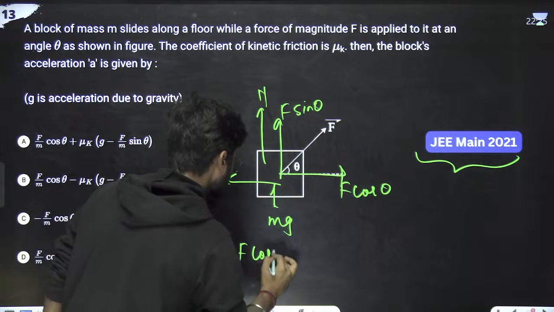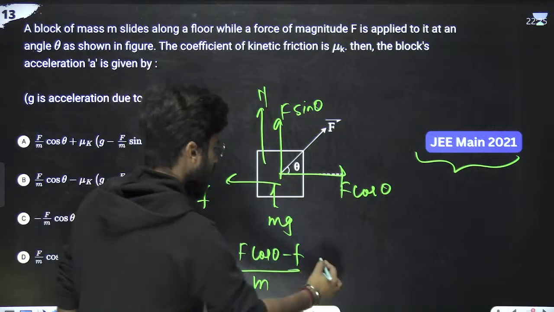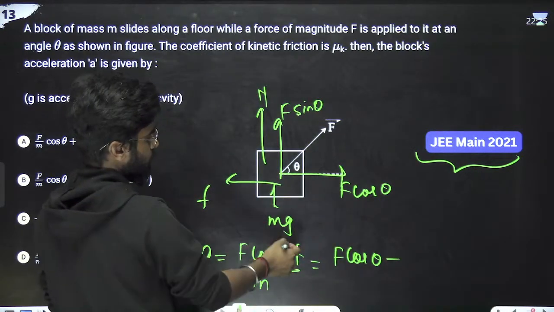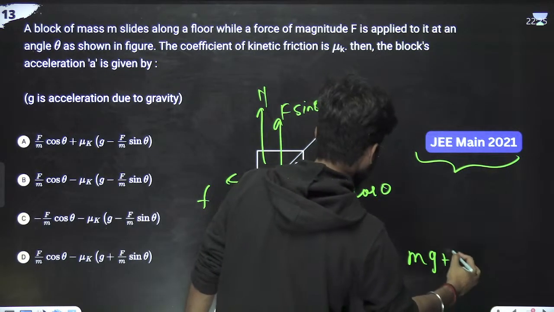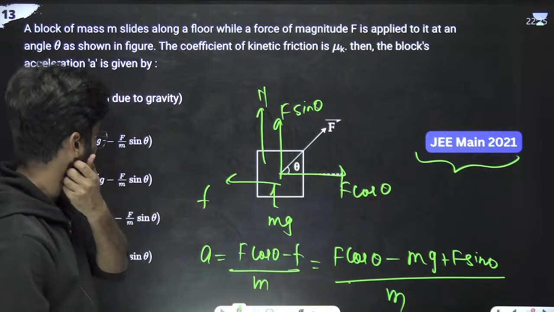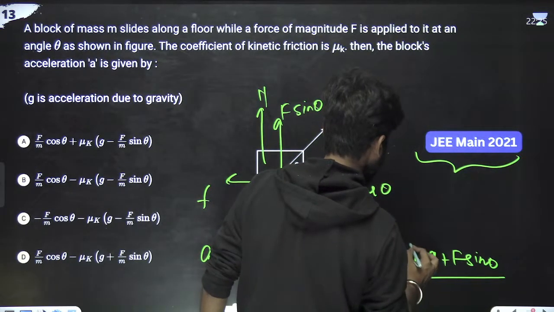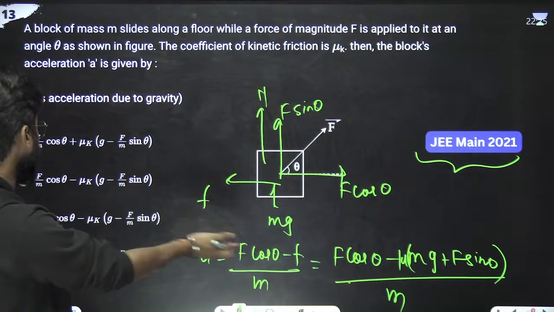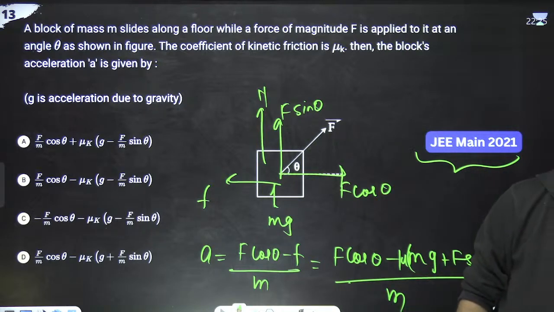F cos theta minus friction, upon mass. Friction is mu into N. We have done this many times: the normal is equal to mg minus F sine theta. So the acceleration is F cos theta minus mu into mg minus F sine theta, upon mass. This is the acceleration. Just match it with the options and see which option is correct. Done.